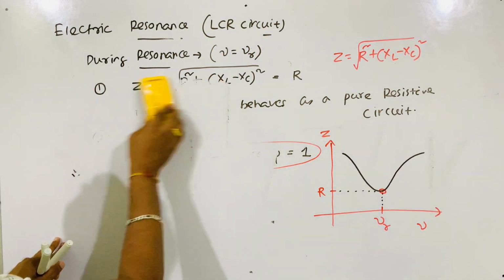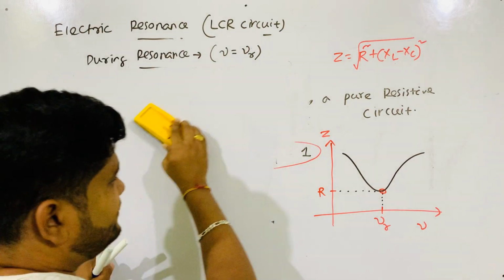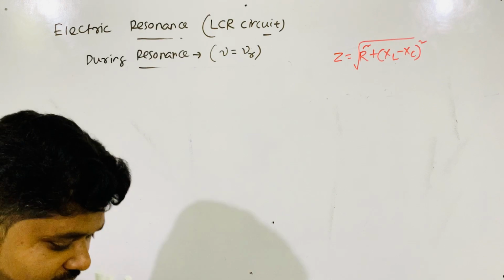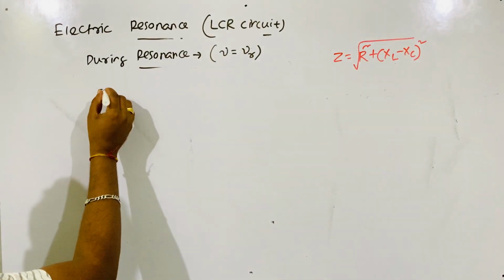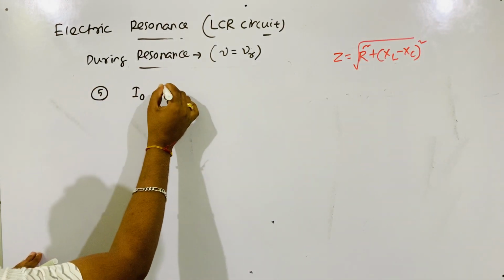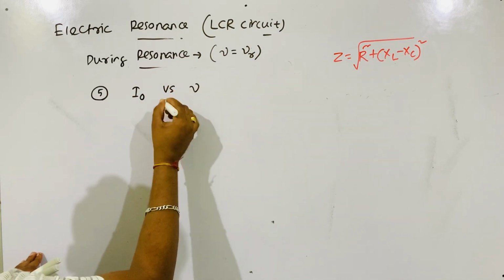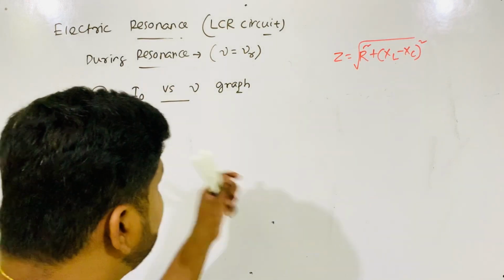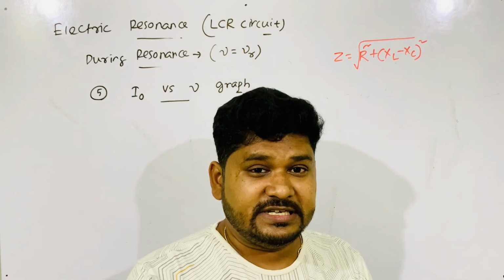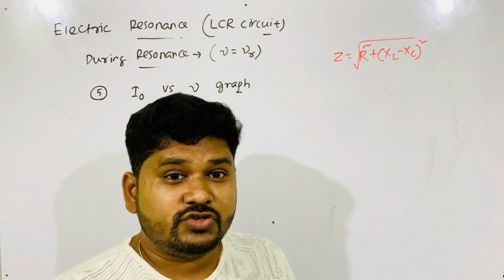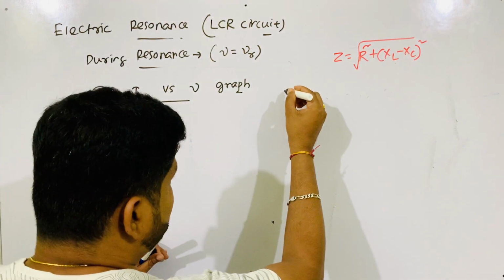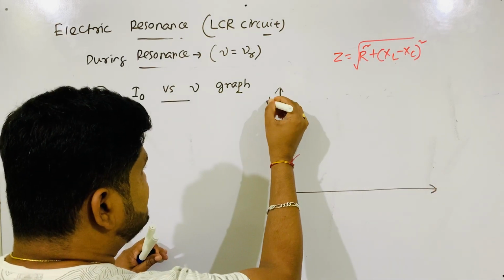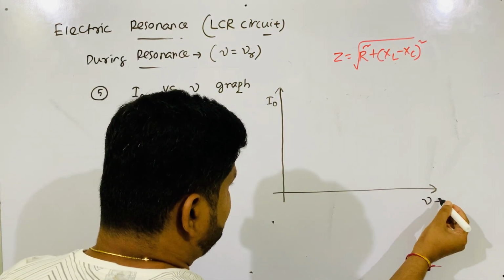Now come to point number 5. Let's see what happens during resonance. Draw the I0 versus nu graph. Another graph. The I0 versus nu graph means the peak current versus frequency graph, where frequency means the frequency of the source. Let's draw the graph. This is also an important one. This is I0, this is nu.